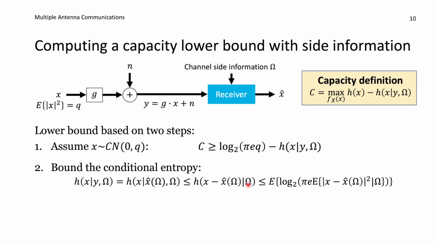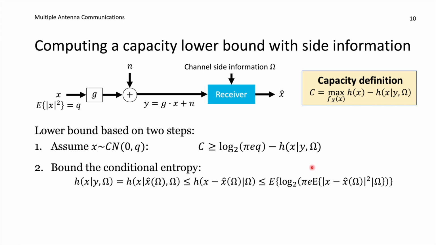And for one realization of omega, we can say that, well, this might not be Gaussian distributed, but if it were, then the differential entropy can be computed as log 2 of pi times e times this term here, which is representing the variance or the mean squared error of our estimator for a given realization of omega. And then we are keeping the expectation with respect to that omega randomness outside the logarithm. So that is also following the same type of steps as before, it's just that we have this additional term omega that we need to keep in mind.